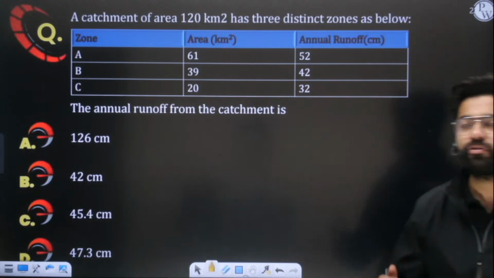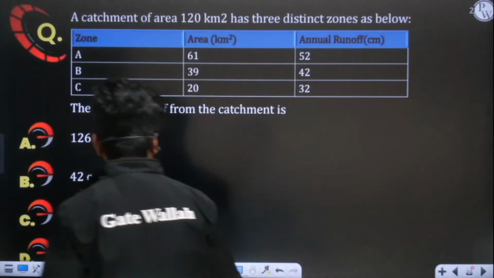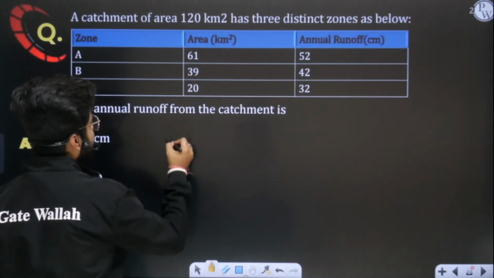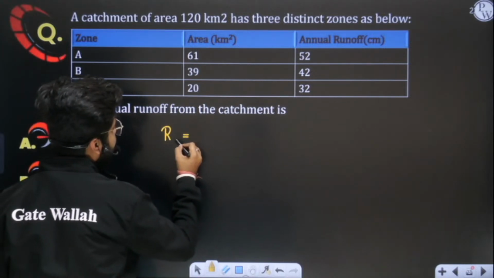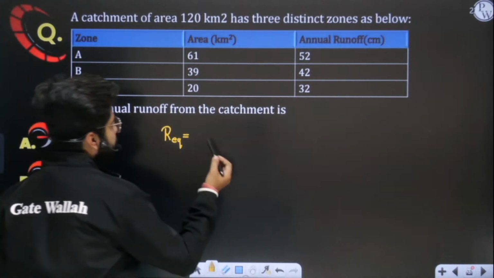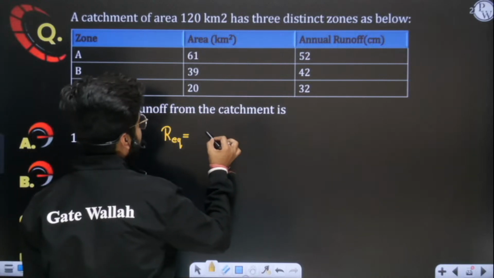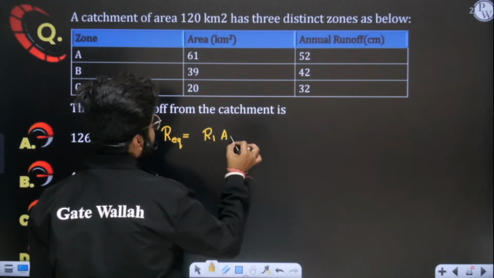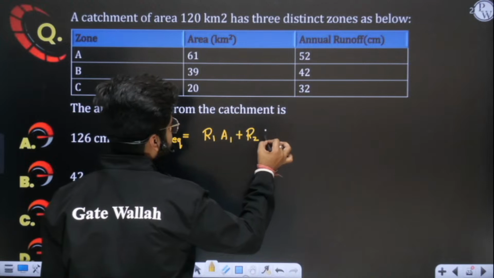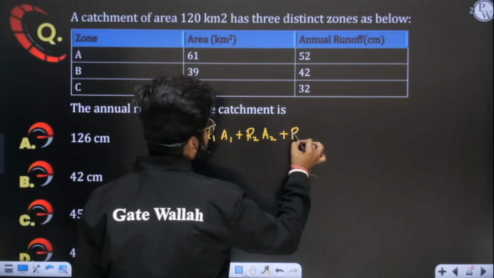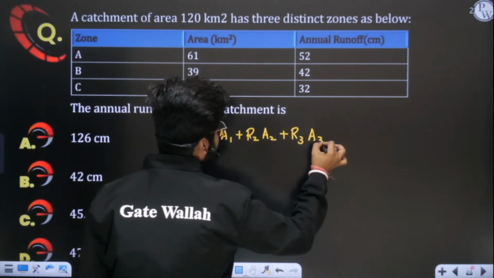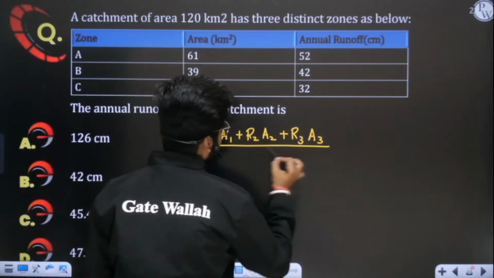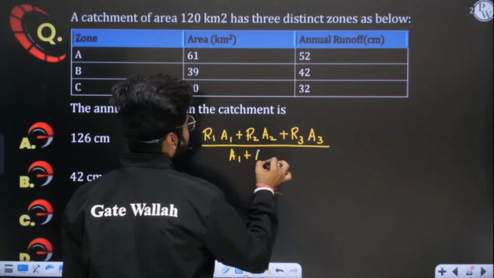So simply, sir, you told us that if I want to find the average, or equivalent, runoff, I have to do C1A1, C2A2, and so on, which I have already told you, upon the total area A1, A2 plus A3.